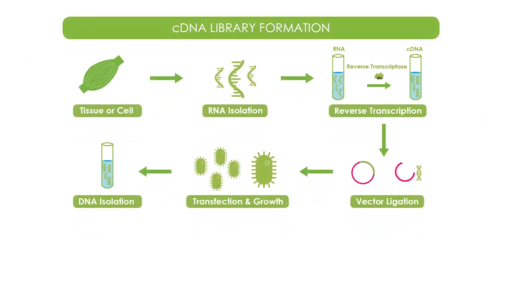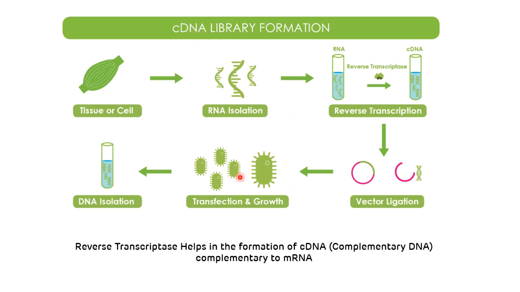This is the picture showing the formation of cDNA, which is also called complementary DNA or copy DNA. This complementary DNA is complementary to that of messenger RNA. The first step in the synthesis of cDNA is RNA isolation. The second step is the action of reverse transcriptase enzyme, forming an RNA-DNA hybrid. After that, by the RNase H enzyme, RNA is digested and the DNA is inserted into the vector, which leads to the vector ligation.